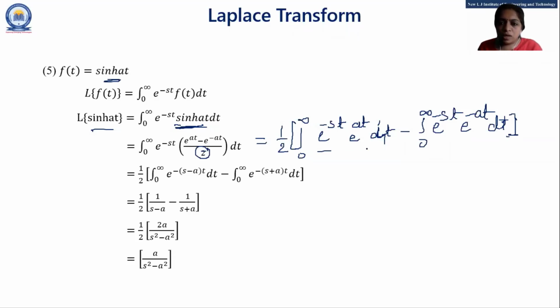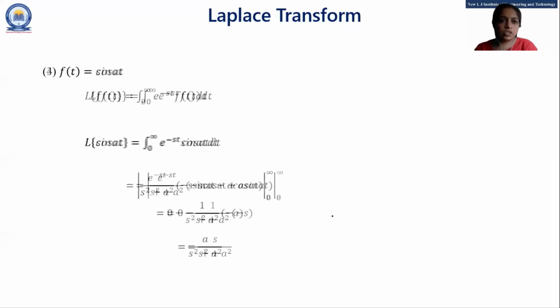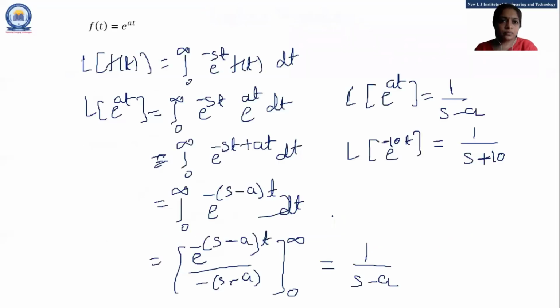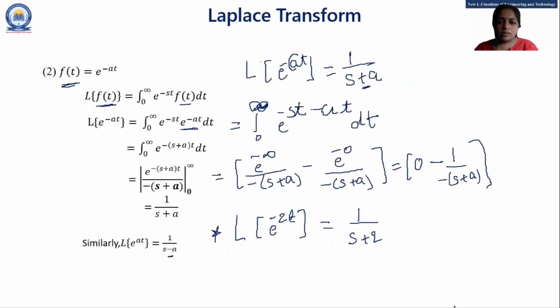Okay, so first one, if e raised to at, we already learned this. See this one, e raised to at. When our function is e raised to at, our answer is 1 upon s minus a. And for e raised to minus at, our answer is 1 upon s plus a.